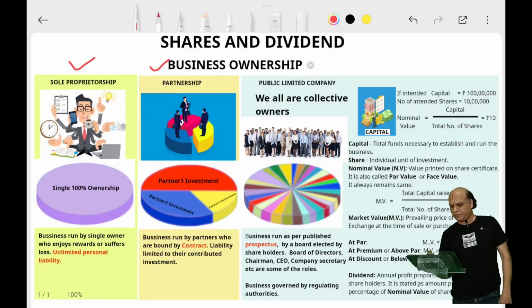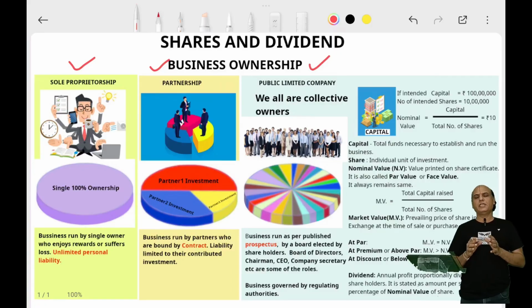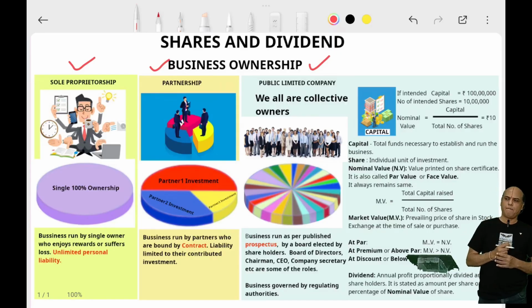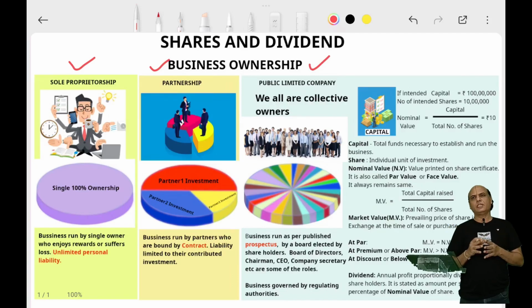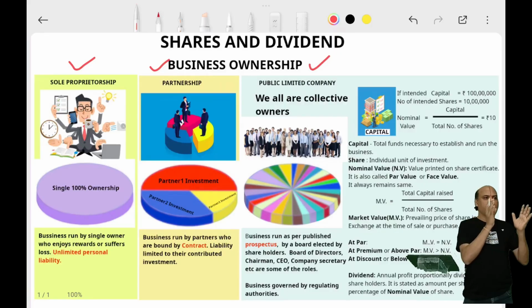So let's see what is the third type. When a business is very high end, where the expertise required is large and even the investment needed is too high, where a few individuals cannot make such investments, then a few like-minded individuals do research and plan everything, and then they go to the market and publish a document called a prospectus. They showcase to the general public: this is the line of business we do, this is our plan to run the business, these are the potential profits that we can earn. So they showcase their business venture.